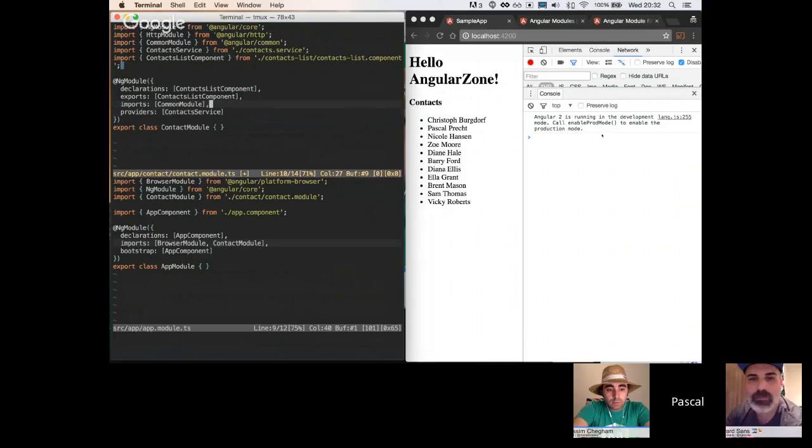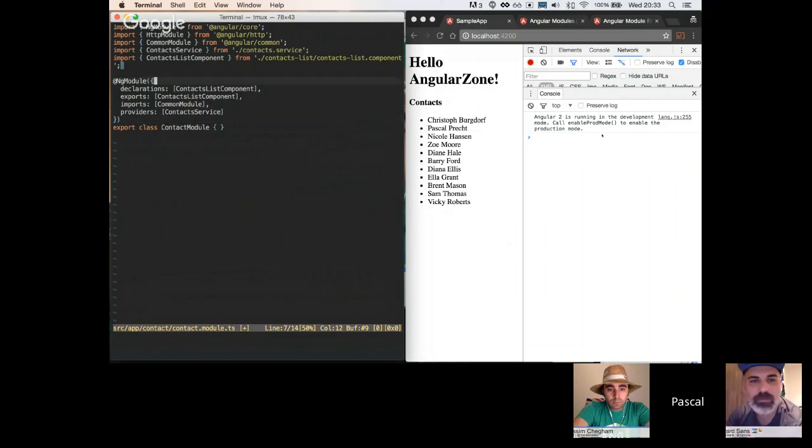Do you need to import it in your contact module? That's a very good question. In fact, this one, yes, we do need the common module here, because let me get rid of the app module very quick. As I showed earlier, the common module exports things like ngIf and ngFor, so Angular's core directives, right? Right.